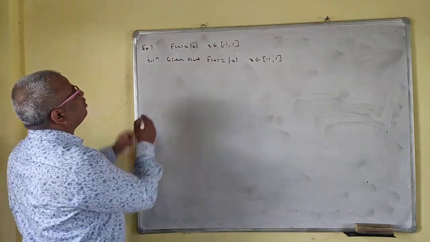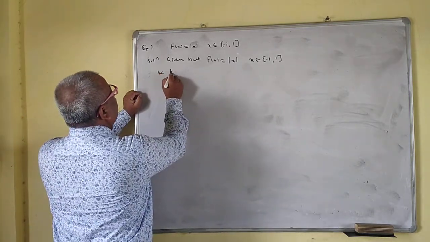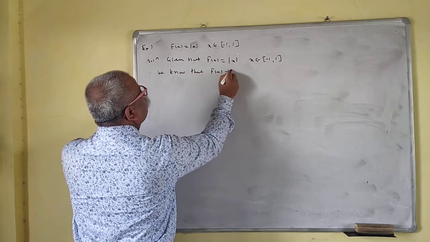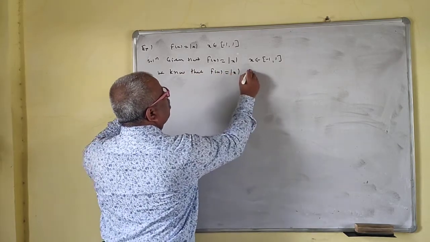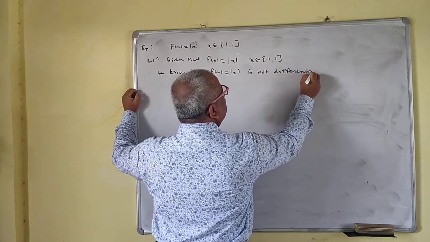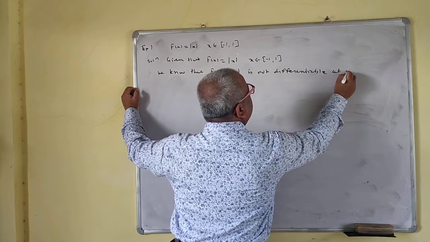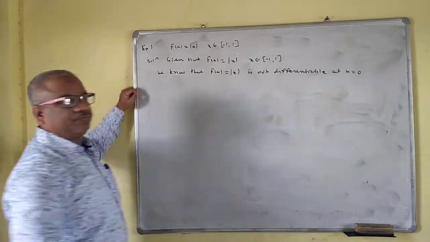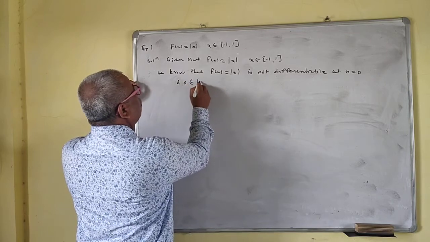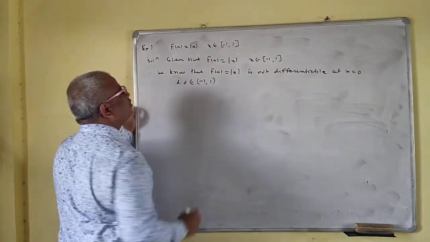We know that f of x is equal to mod x is not differentiable at x is equal to 0, and 0 belongs to the open interval (-1, 1).